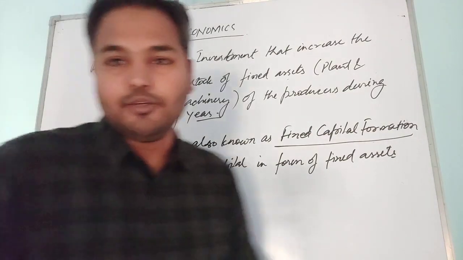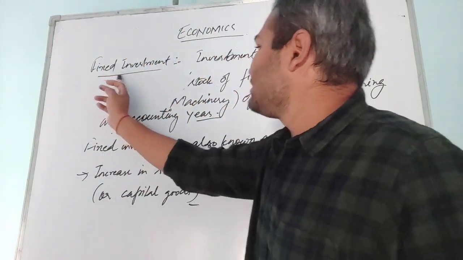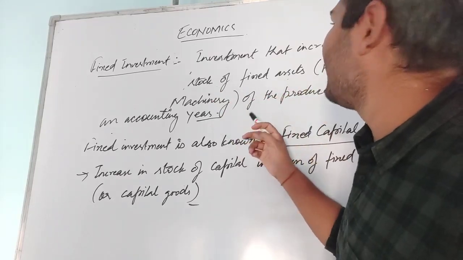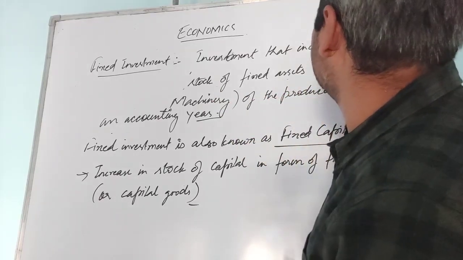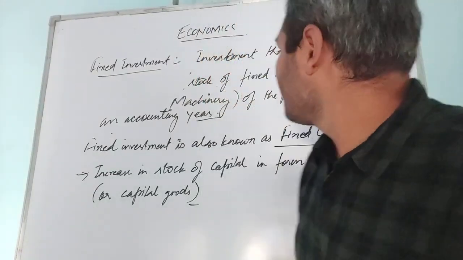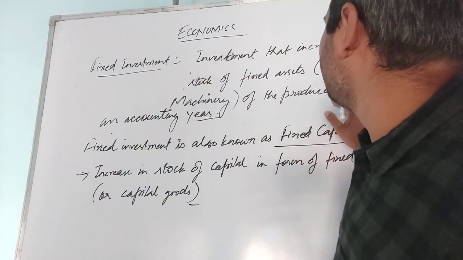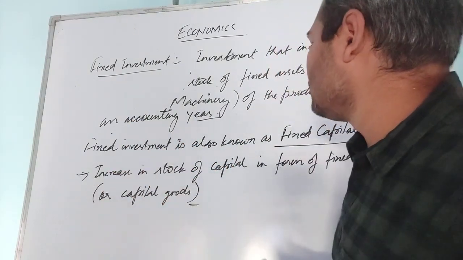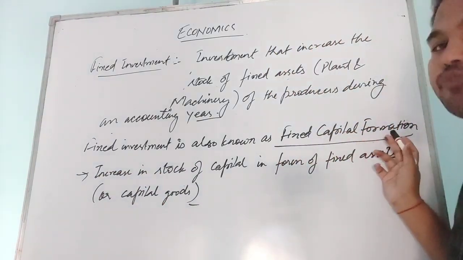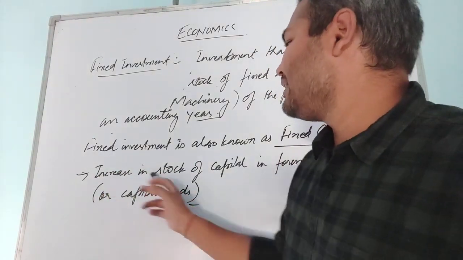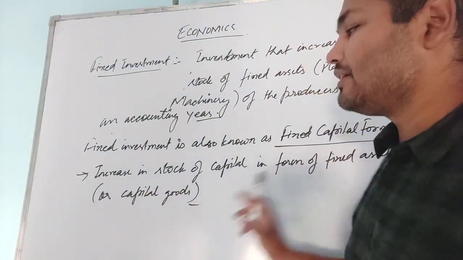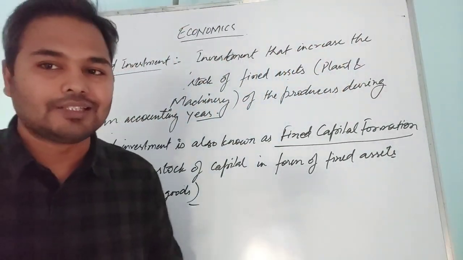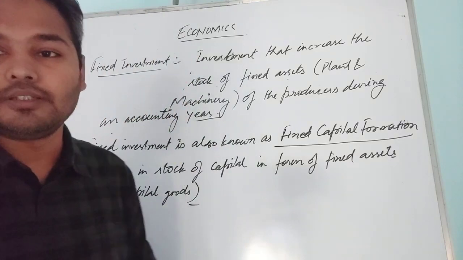So again I will explain the definition. Fixed investment is the investment that increases the stock of fixed assets like plant and machinery of the producers during an accounting year. Fixed investment is also known as fixed capital formation, which means increase in stock of capital in the form of fixed assets, or capital goods. Now we will see the significance.